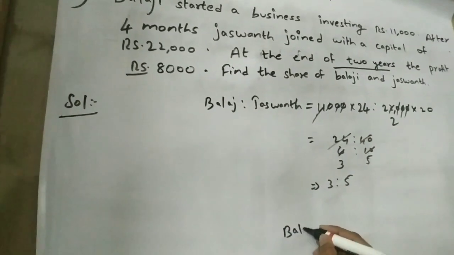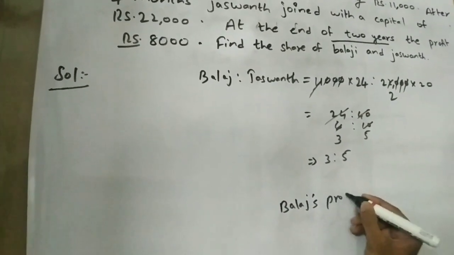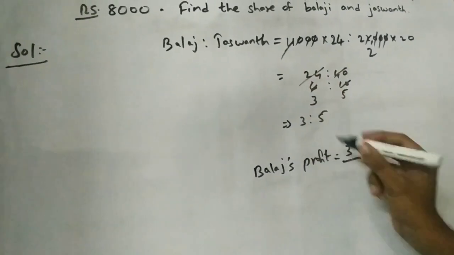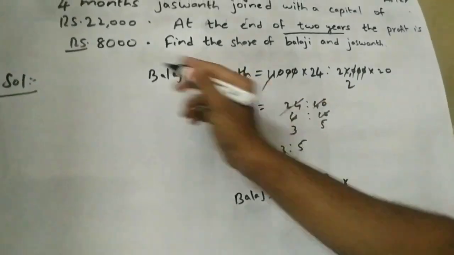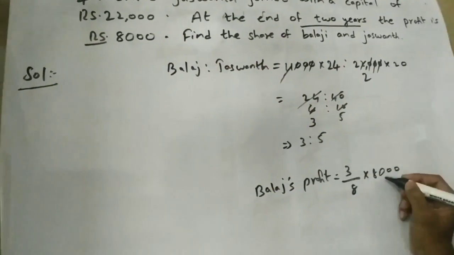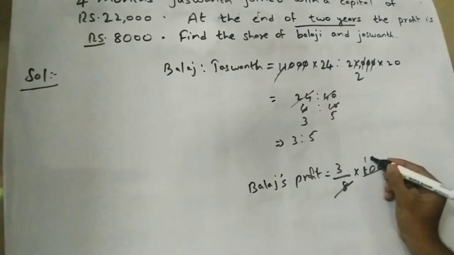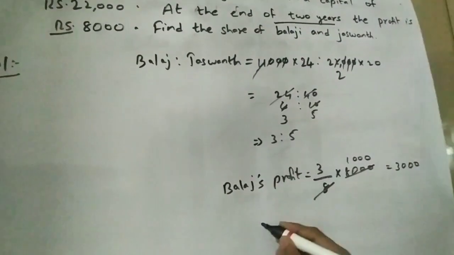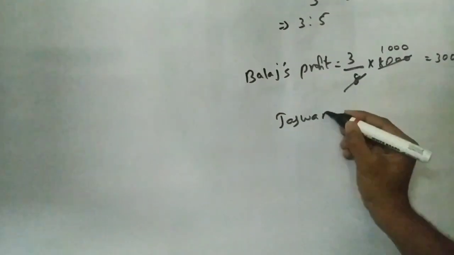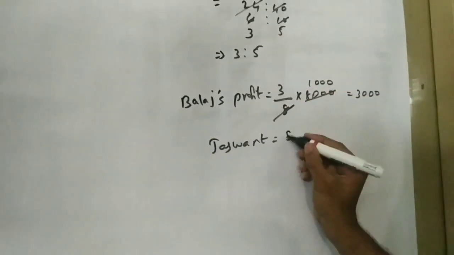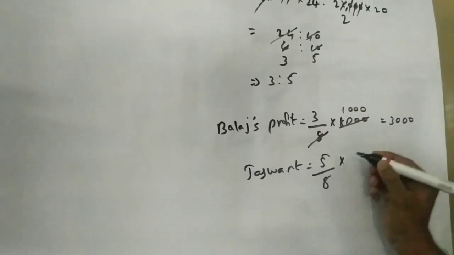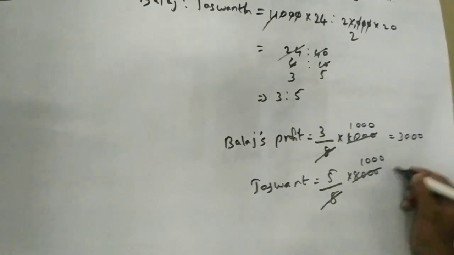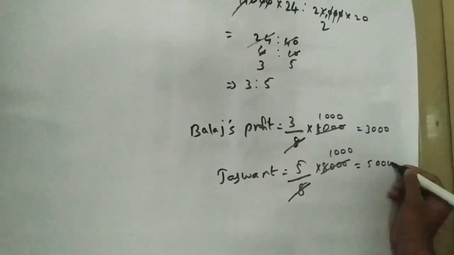So Balaji's profit is equal to 3 by the total, 3 plus 5 is 8, into the profit 8,000. So for Balaji 3,000 is the profit, and for Jashwant the ratio of his investment is 5 by 8 into the total profit 8,000. So Jashwant's profit is 5,000.